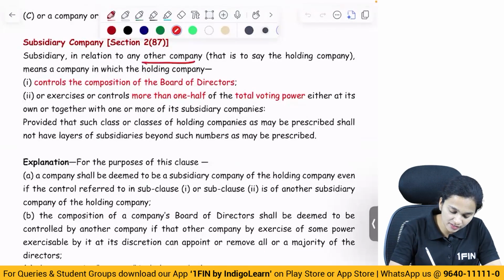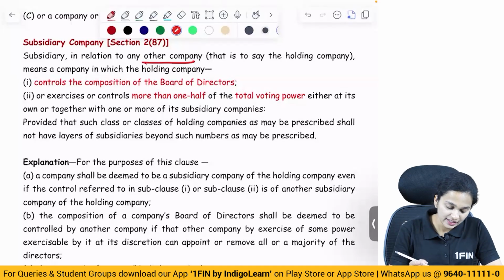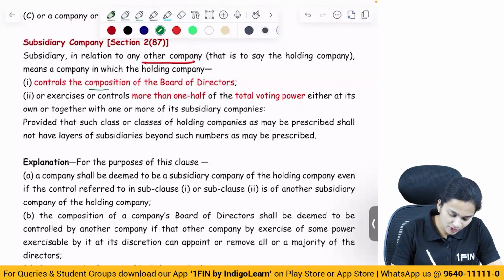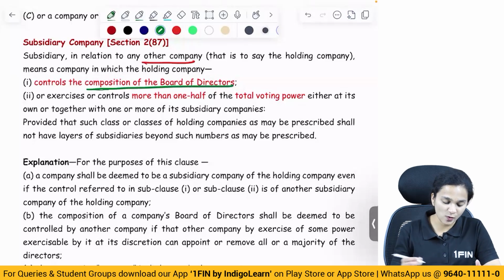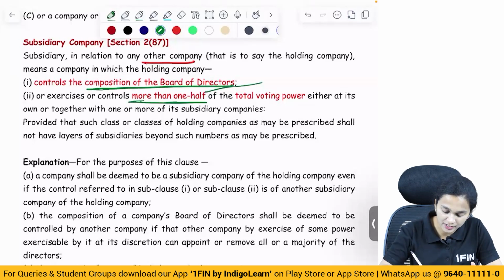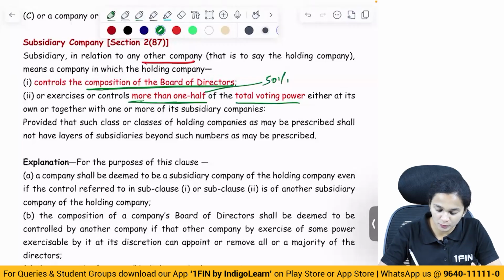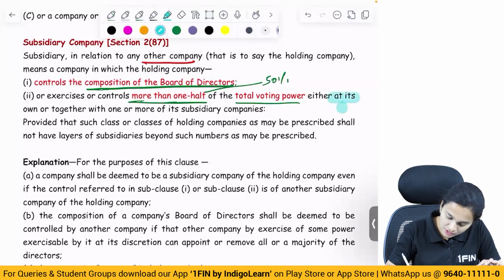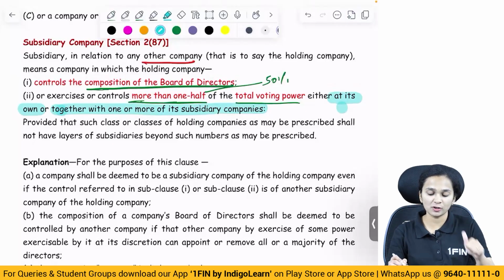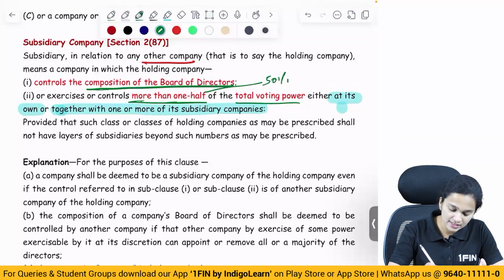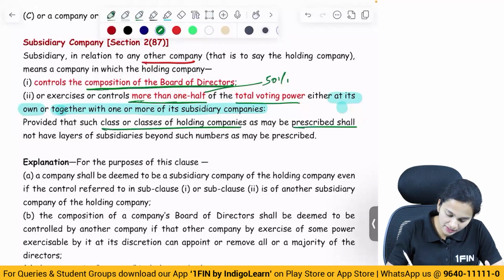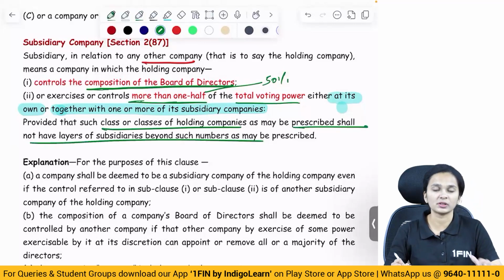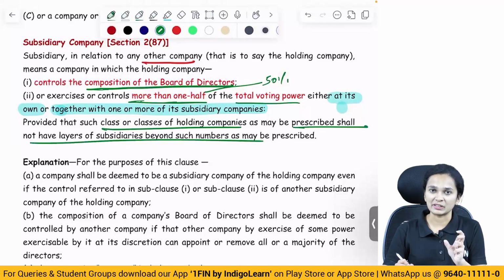Subsidiary, in relation to another company, which means the holding company, is a company in which the holding company controls the composition of board of directors or exercises control over more than one half, that is more than 50%, of the total voting power, either on its own or together with one or more of its subsidiary companies, provided that such class or classes of holding company as may be prescribed shall not have layers of subsidiary beyond the prescribed number. Layers of subsidiary, I'll explain in some time.